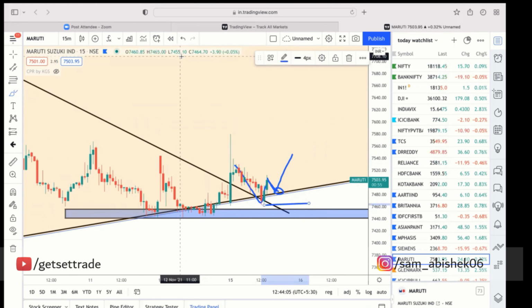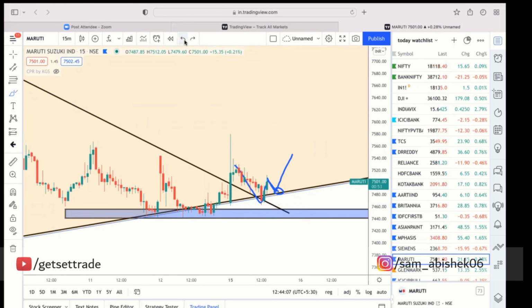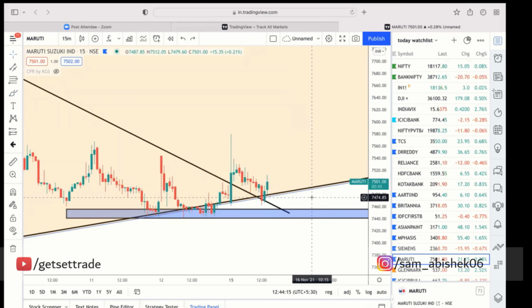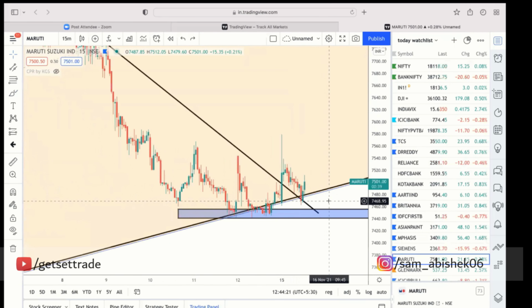See, entries is all about patience. Just because you are seeing a high probable trade, do not jump in. You should be very patient enough to get the best entry. That will make sure you lose very small amount of money when you go wrong. That is the important thing.